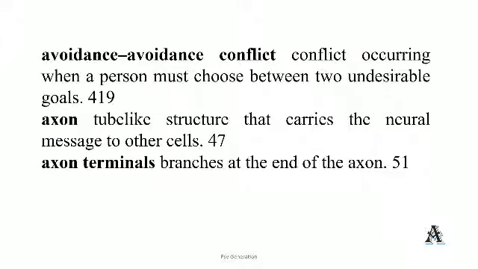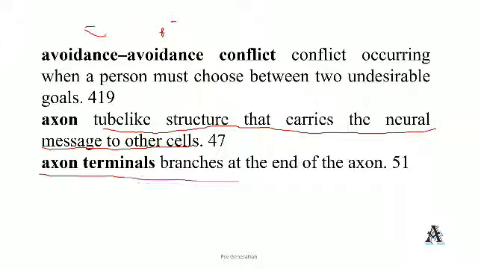Avoidance conflict. This is the last, avoidance conflict. As I said, both poles are things one wants to avoid. This is also negative, this is also negative, and the person is stuck between them. Axon. Axon is a tube-like structure that carries the neural message to other cells. This is called axon. Axon terminus, branches at the end of the axon. Very easy. Axon terminals are branches at the end of the axon.